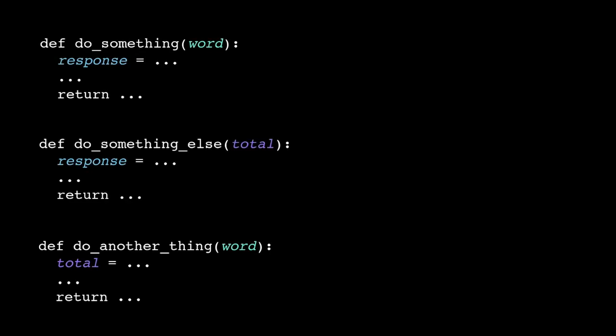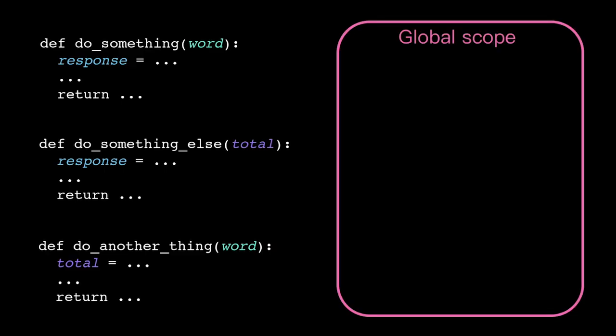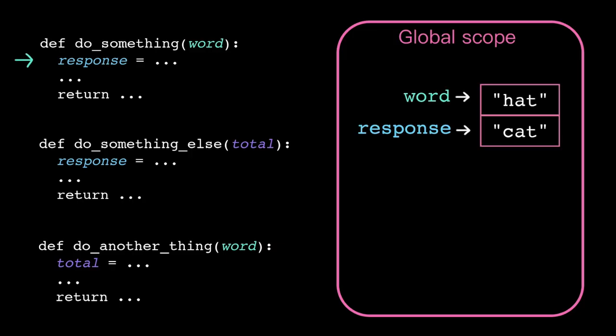If every variable in every function was in global scope, then every variable and every function parameter would have to have a globally unique name. We couldn't reuse anything. That becomes incredibly difficult to enforce if I have thousands of lines of code spread across tons of different files. Anytime I want to create a new variable, I'd have to first check if that name is used anywhere else in the program.